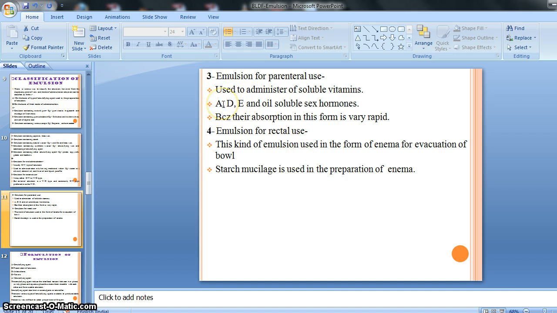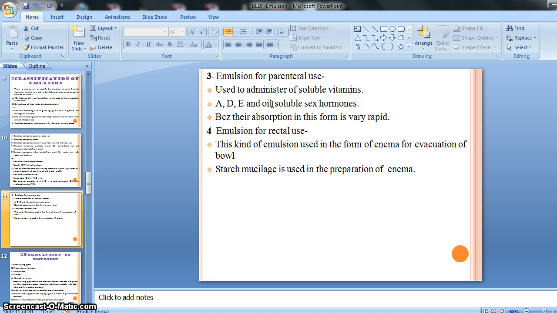So emulsions containing vitamin A, vitamin D, vitamin E are also available for parenteral use as parenteral emulsions. Then some oils are also given by the parenteral route in the form of emulsion. We do not give oil directly by the parenteral route, so it is very necessary to make it in an emulsion form, and then afterward administer it. Also some soluble sex hormones are given by the parenteral route in the form of emulsion, for getting very rapid absorption.